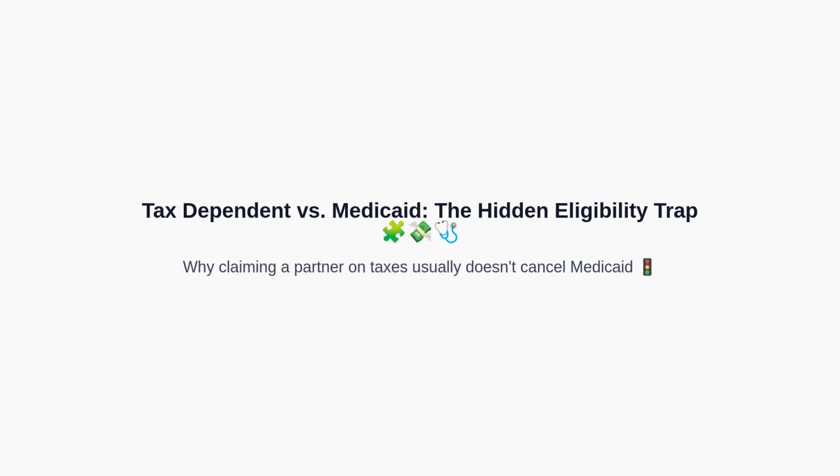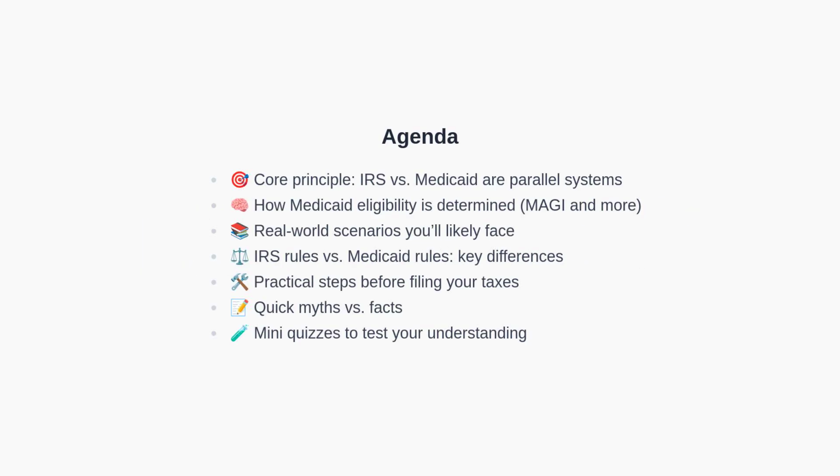Let's get started. In this agenda, we will first establish the core principle that IRS tax dependency rules and Medicaid eligibility criteria operate independently. Next, we will examine how Medicaid is actually determined, including MAGI rules and non-MAGI pathways. Then, we will walk through real-world scenarios to make the concepts concrete, compare IRS and Medicaid rules side by side, and outline practical steps you should take before filing. We will also bust common myths and test your understanding with short quizzes.